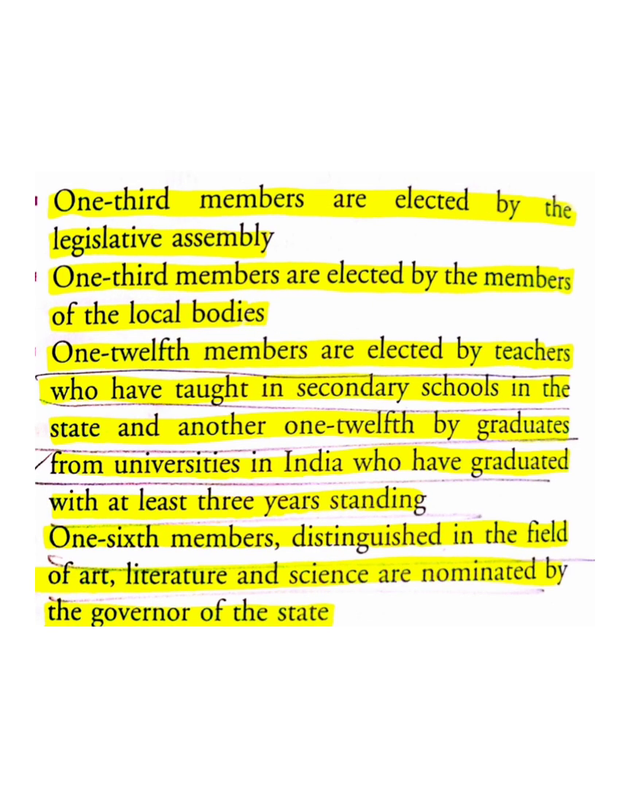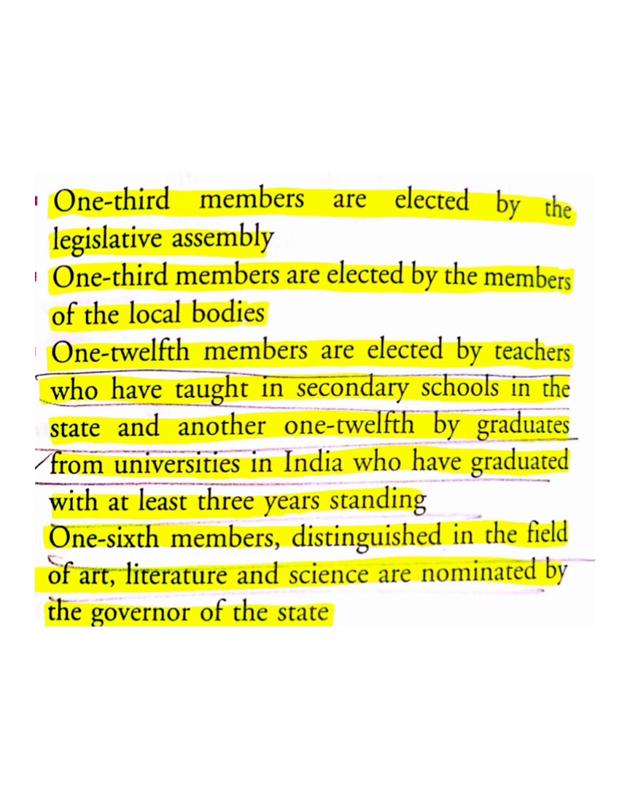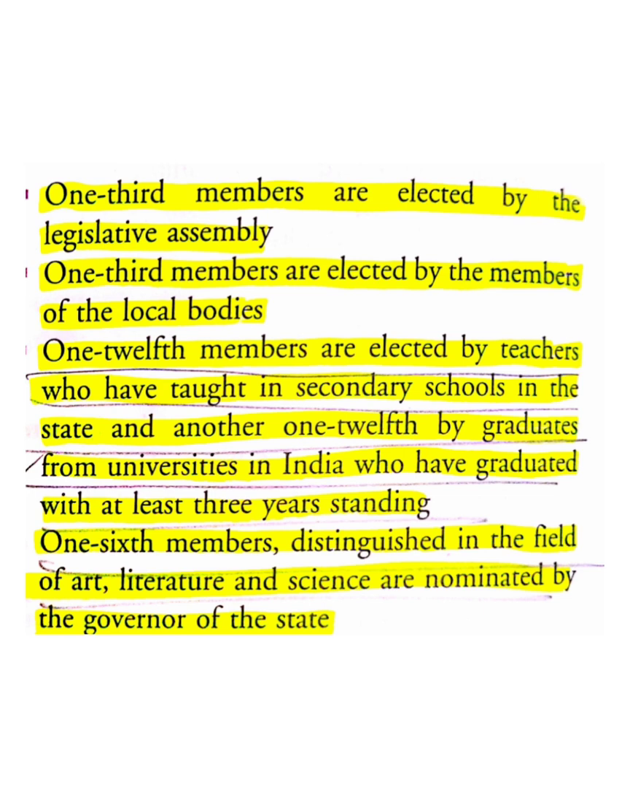Then 1/6 of the members, distinguished in the fields of art, literature and science, are nominated by the governor of the state. A member of the State Legislative Council is also known as an MLC. The total number of members in a Vidhan Parishad should be 1/3 of the total number of members in the Vidhan Sabha. A Vidhan Parishad cannot have less than 40 members. So this was all about the composition of the state legislature.